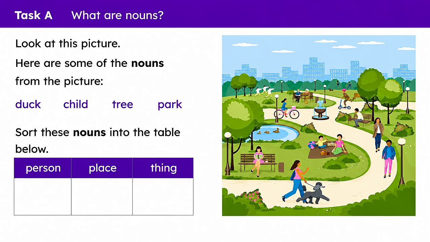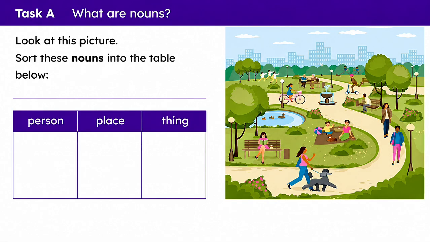Well done. I wonder whether you managed to be noun detectives. Let's have a look and see. Can you check your thinking with me? So, the first one we had was a duck. Is a duck a person? No. Is a duck a place? No. Is it a thing? Yes, a duck is a thing.